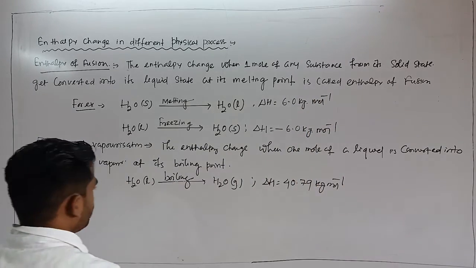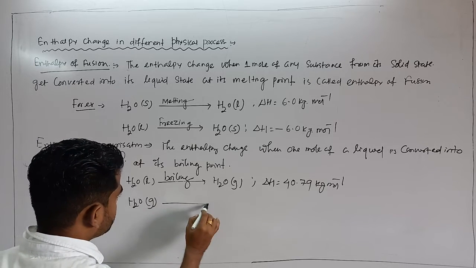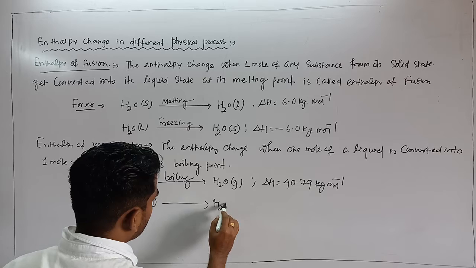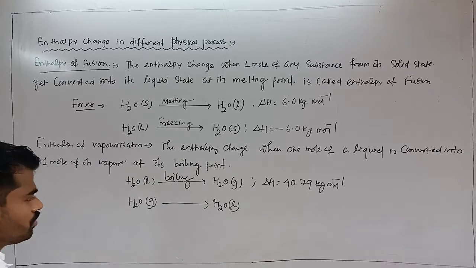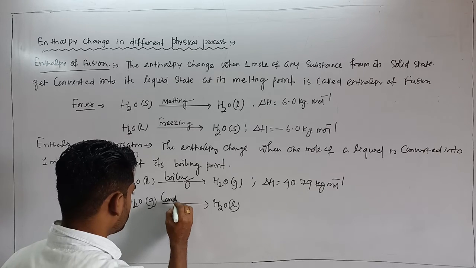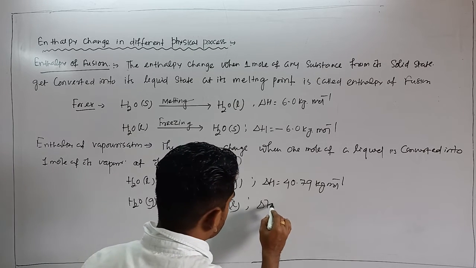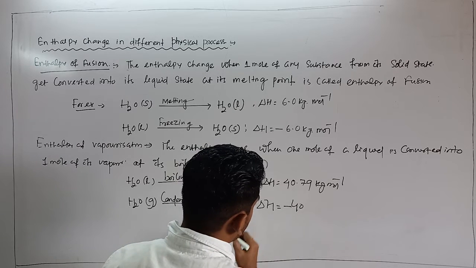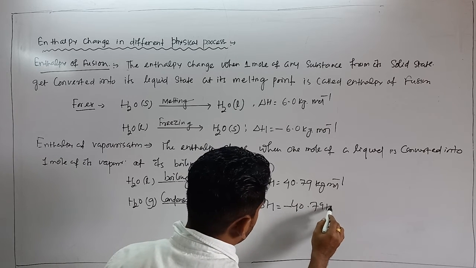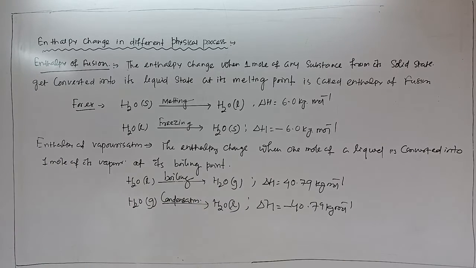And now if the case is reversed, H2O gas converted into H2O liquid. So gas converted into liquid, that is nothing but condensation. So case is opposite, del H is minus 40.79 kilojoule per mole. The second case is exothermic.